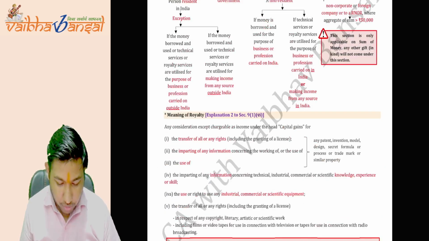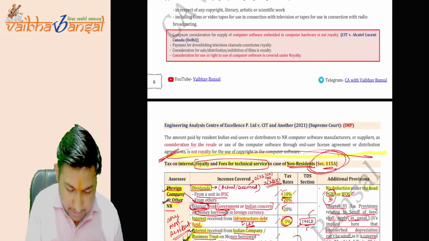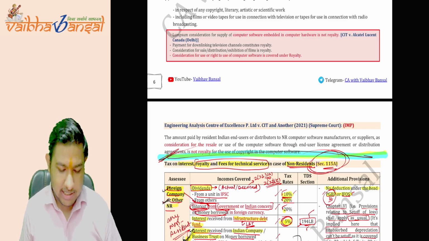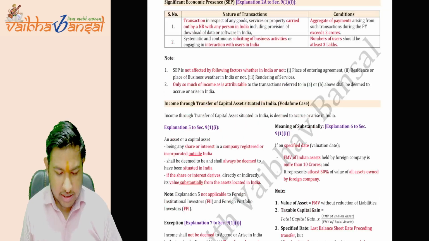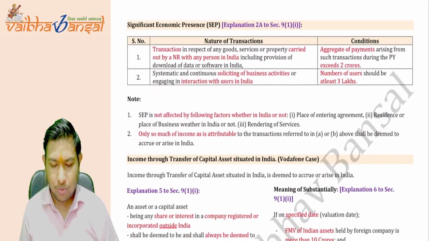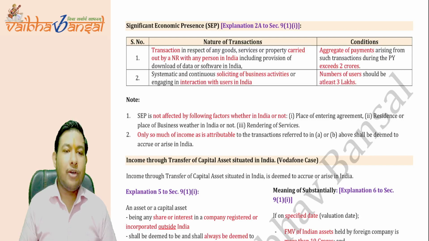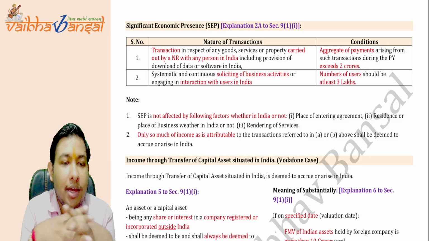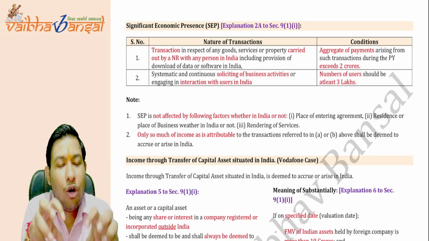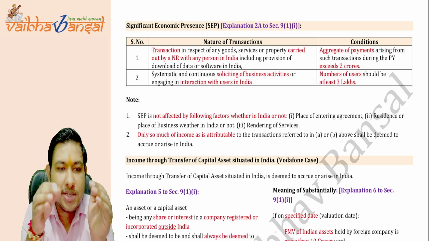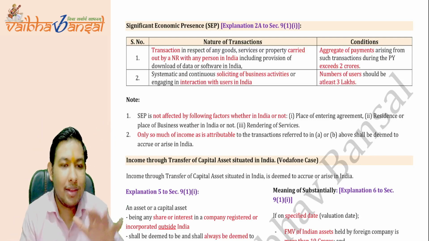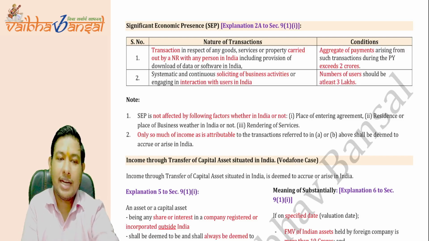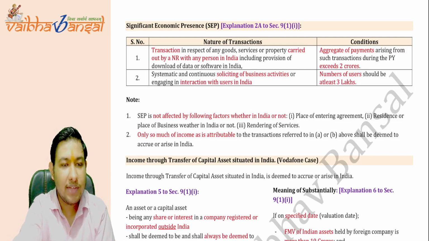We are just going to cover the last part here. Till here, we are left with our chapter, so it's just one or two and a half pages only. Only two pages. Now, what is the significant economic presence? See, earlier there were brick and mortar types of businesses, the businesses which have a structure, like the shops in India. There are shops, and you just purchase something from the shop.